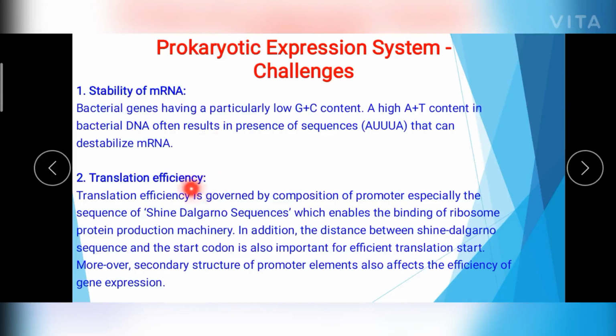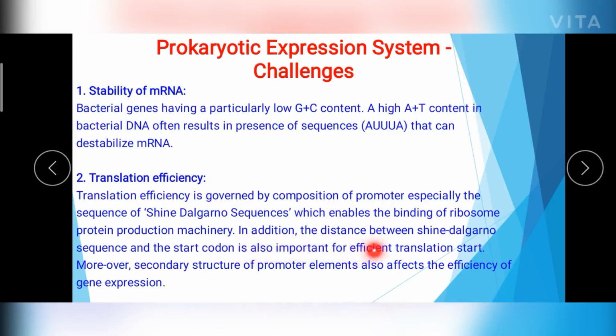And the second one is translation efficiency. Translation efficiency is governed by the composition of the promoter, especially at the translation initiation site. The Shine-Dalgarno sequence enables the efficient binding of the ribosome. The distance between this SD sequence and the start codon is also very important for efficient translation.